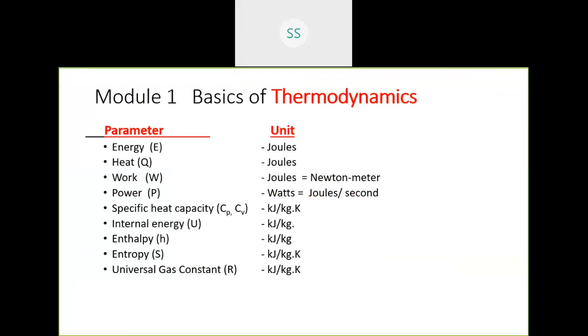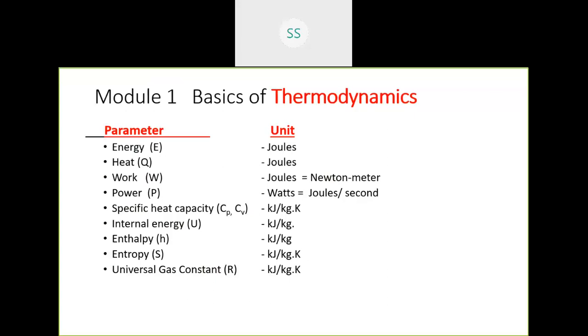Let's take a look at the fundamentals, basic units of certain important parameters required for thermodynamics. Energy is expressed as joules. Heat is a transient form of energy. Again, it is expressed as joules. Work, there are two types of work. One is mechanical work and the other one is thermodynamic.